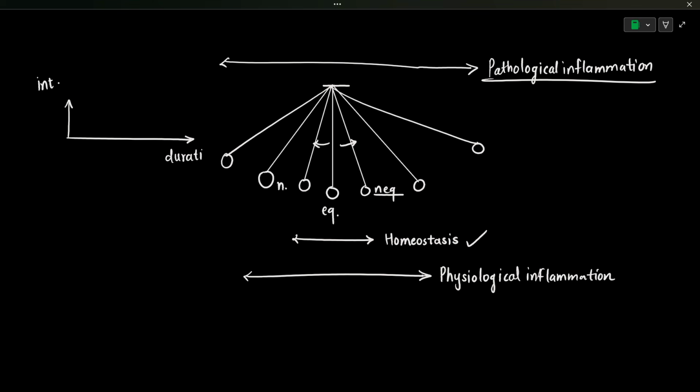The acute inflammation will have a graph like this because the intensity is high but the duration is low, whereas the chronic inflammation will look something like this. The intensity is quite low compared to acute inflammation, but the duration is long.